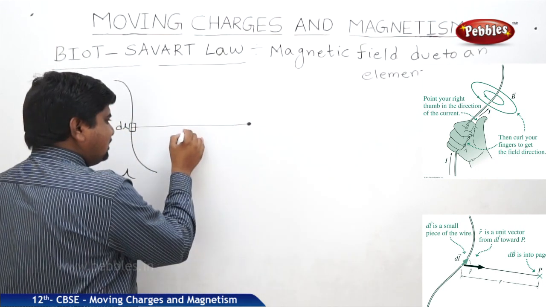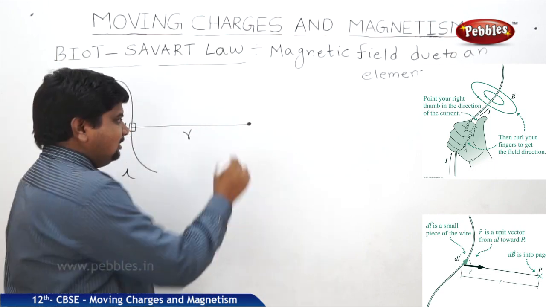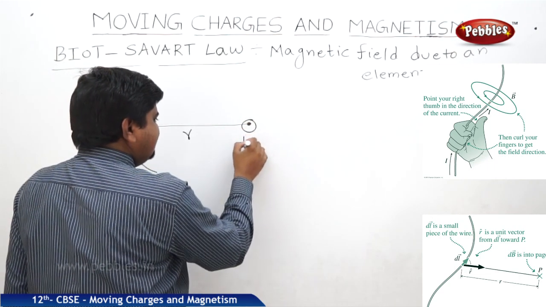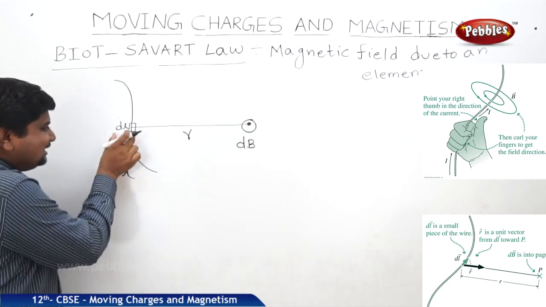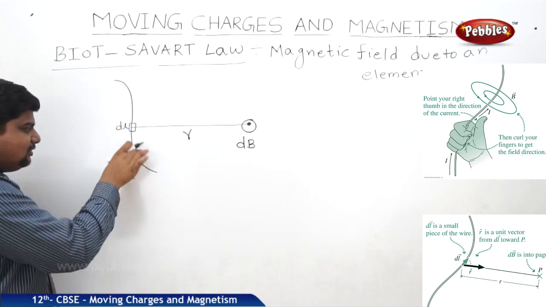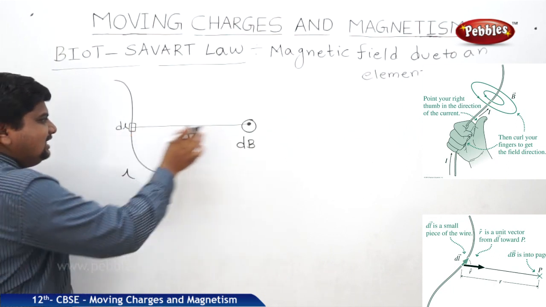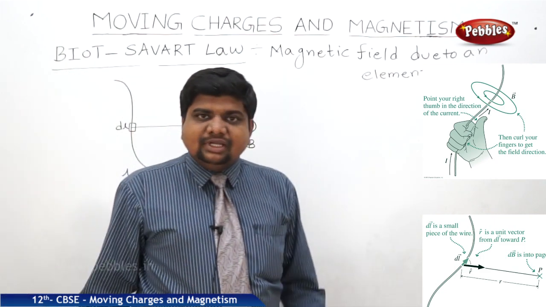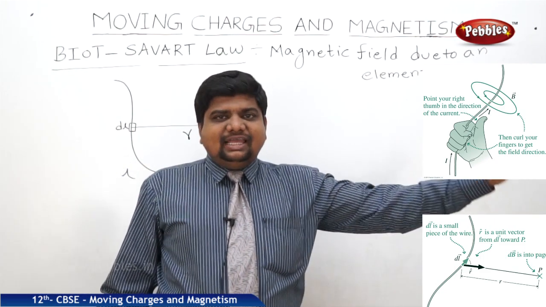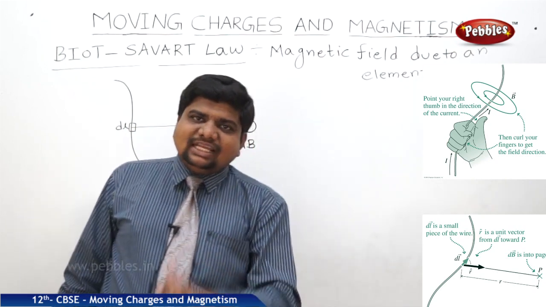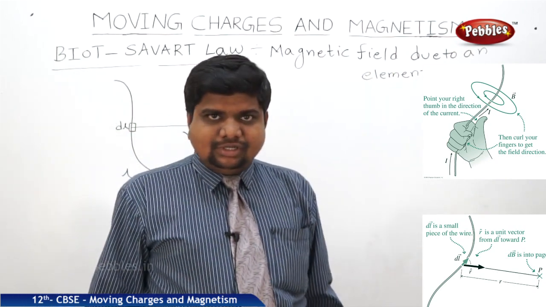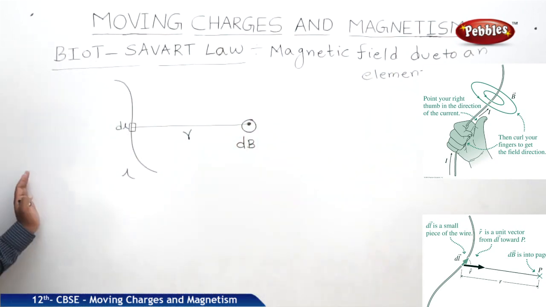And consider a point, and this point is located at R, and the field at this point is dB. Due to dl, not L. With respect to L, the field is B. With respect to dl, the field is dB. Infinitesimal length, elementary magnetic field. Total length, total magnetic field. So what does the Biot-Savart's law explain?